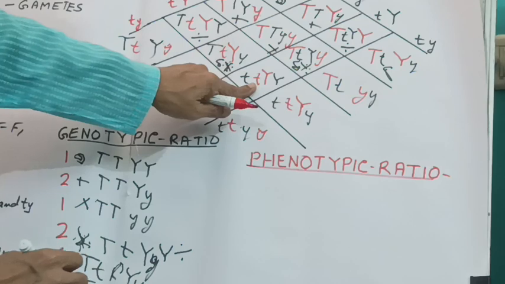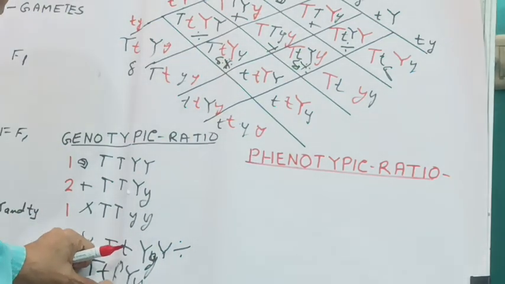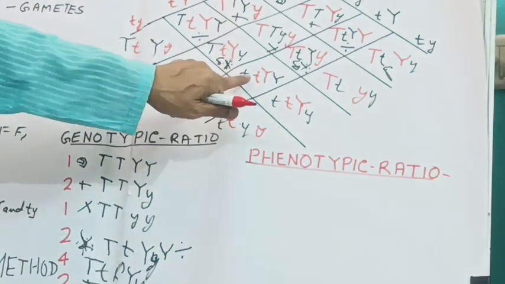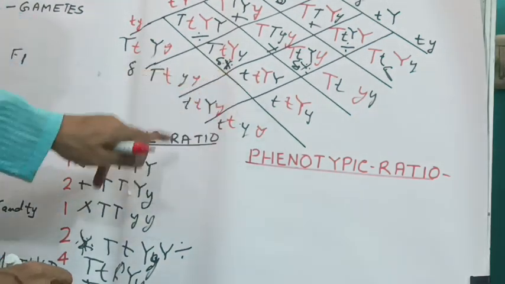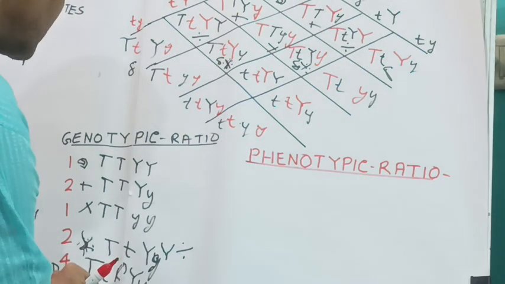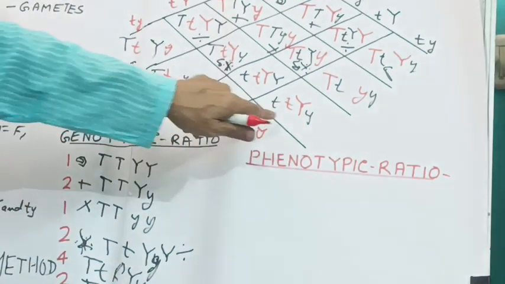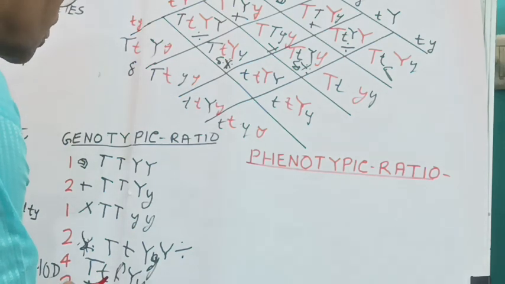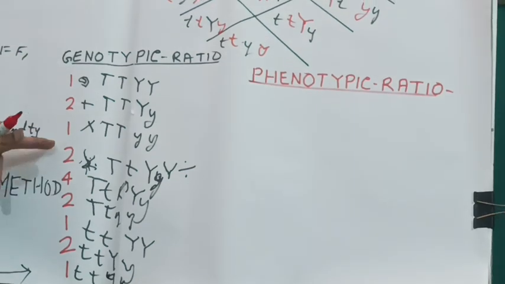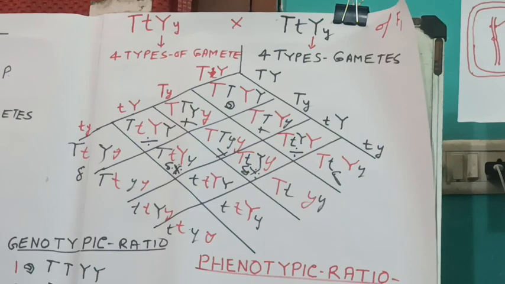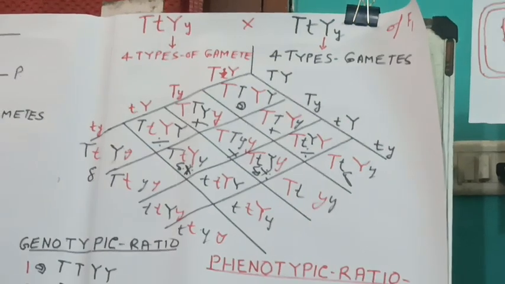Then small t, small t, capital Y, one. Then small t, capital Y, small y, these are two. And then this one, small t, small t, small y, small y, one. So the genotypic ratio is 1:2:1:2:4:2:1:2:1. Now, from this genotypic ratio, we have to find out the phenotypic ratio.